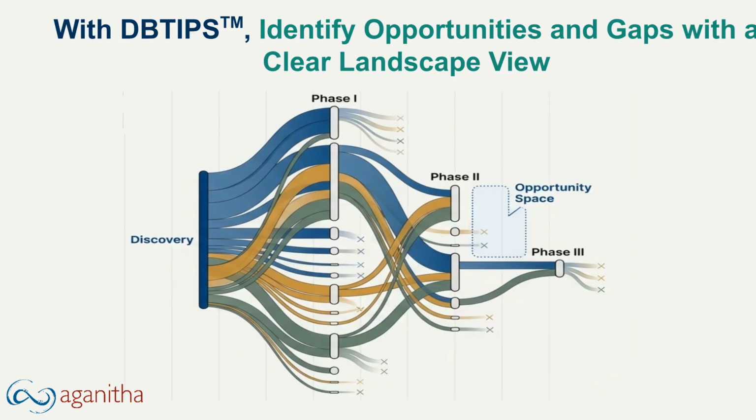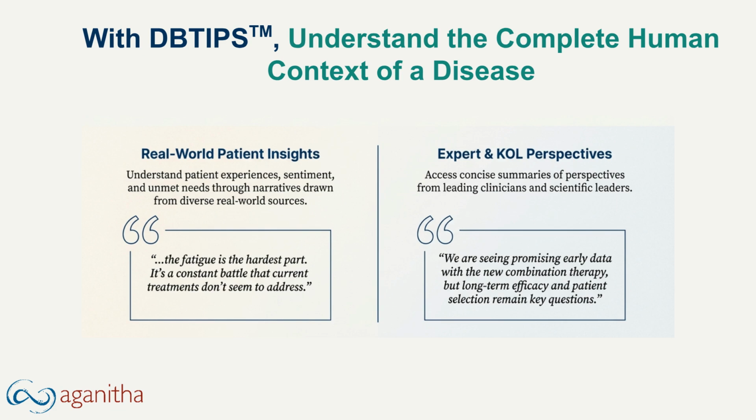Stay ahead of the curve by tracking the complete clinical and competitive environment. DBTIPS helps you monitor drugs, trials, mechanisms, and pipelines across diseases, enabling you to make strategic decisions with clarity. True insight requires more than just biological data. DBTIPS provides curated context from the people on the front lines of research and care.